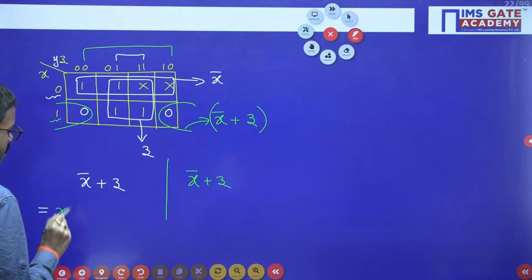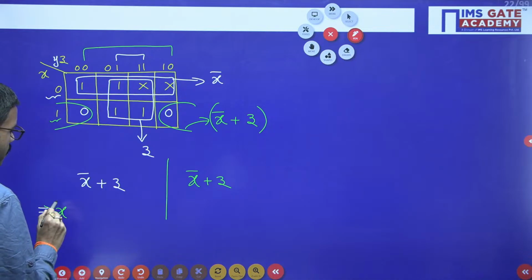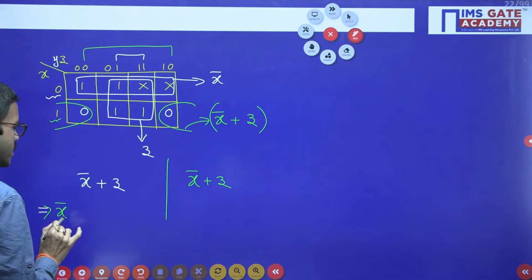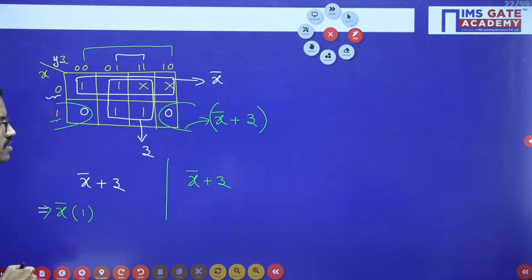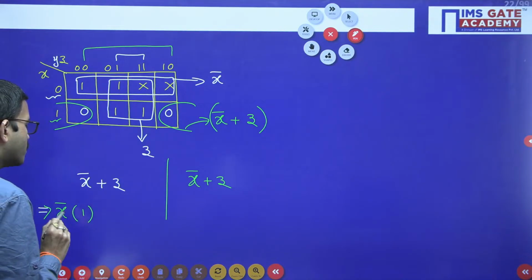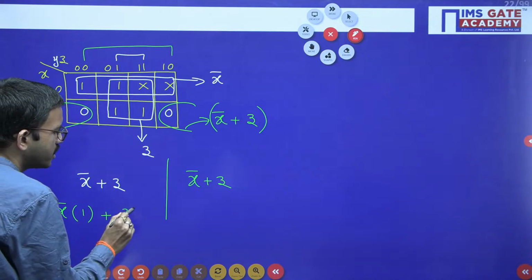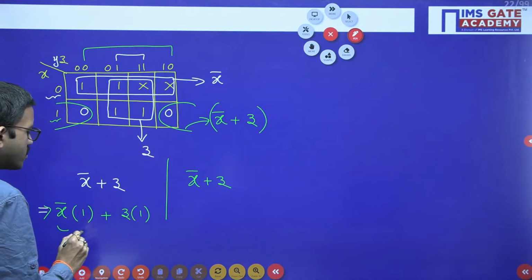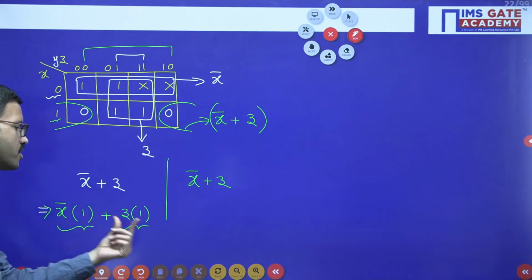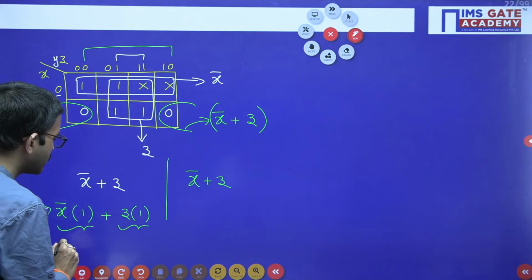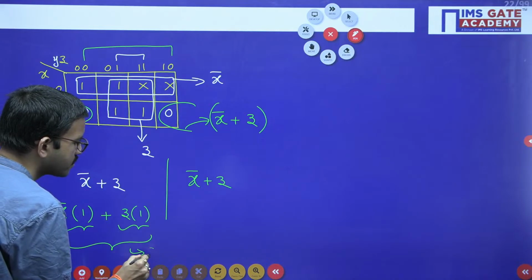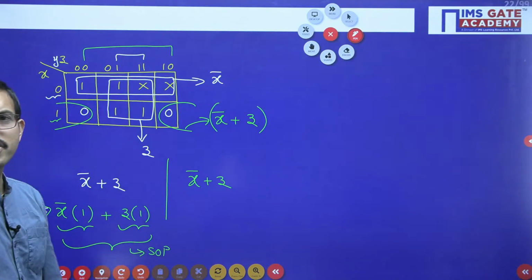Here, x bar is there, right? Here yz is missing. Suppose I am multiplying with 1. Okay, x bar into 1 is same as x bar. Similarly, z into 1 is same as z. Now you can visualize this is a product term, this is a product term, these two are summed together. So that means the given function is in SOP. The simplified function is SOP.